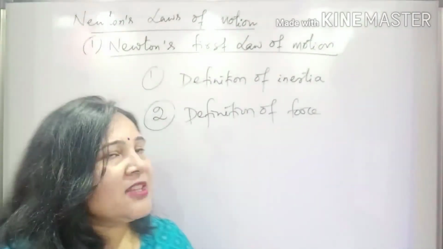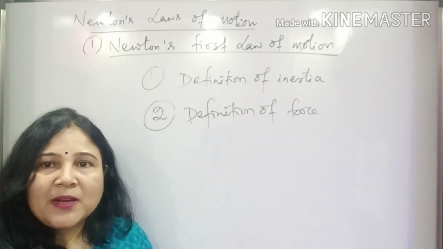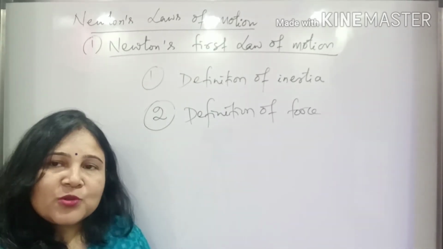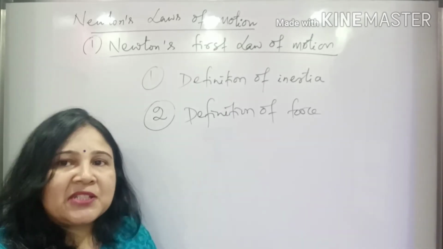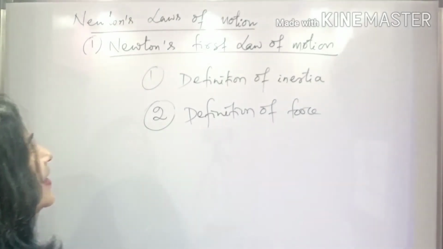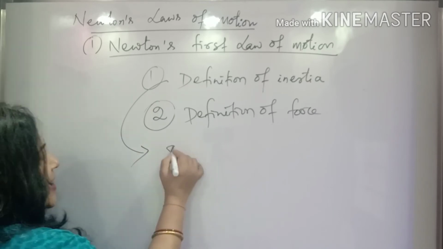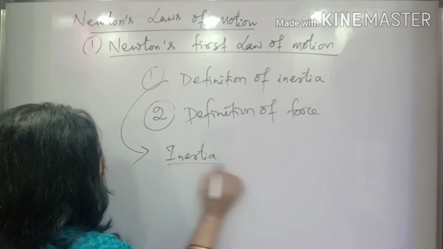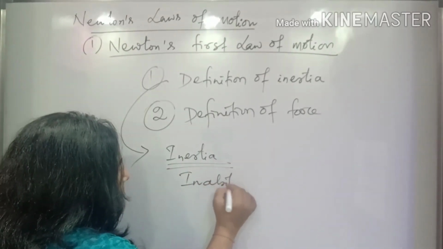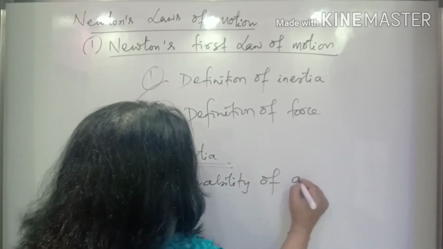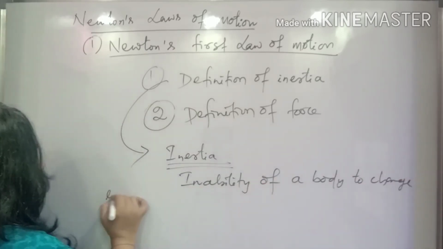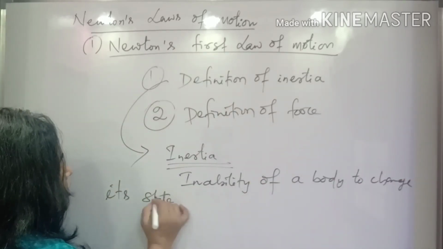If you see the statement of Newton's first law of motion: if a body is in a state of rest, or in a state of uniform motion, it will continue to be in the same state unless an external force acts. So this is the first part, which defines what inertia is. Inertia is the inability of a body to change its state of its own.